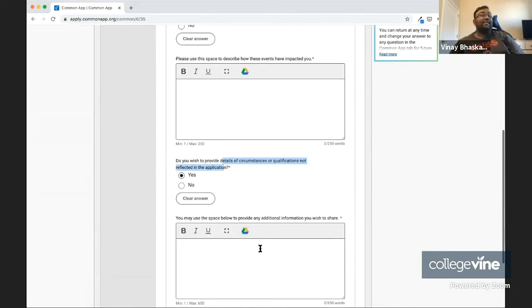So if you've had an illness in your family that affected your ability to perform academically, or if you had a challenge with an academic issue, or you had a bad relationship with a teacher, any of that kind of stuff is going to go into this additional information section.